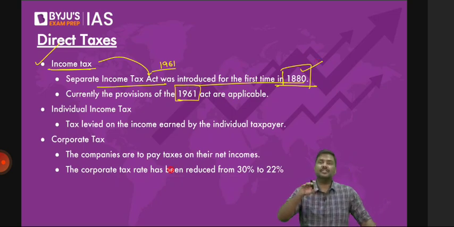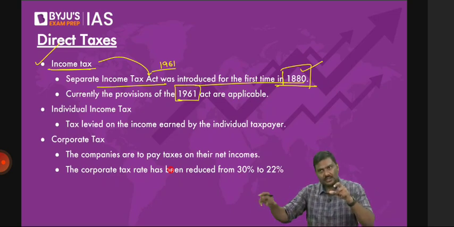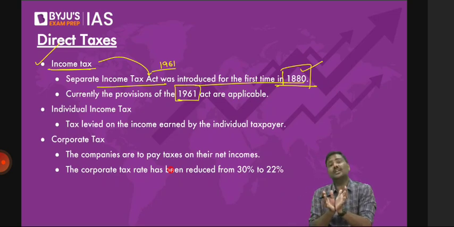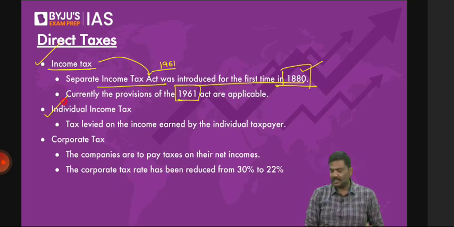In fact, please understand this. Already I mentioned this. The Income Tax Act will cover individuals, companies, and even the public, family units, etc. A lot of types of taxpayers are covered under the Income Tax Act. Should you read about everything? Please don't worry. Focus on two aspects here. One is individual income taxes. Second one is corporate tax.